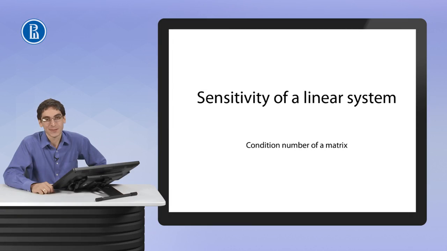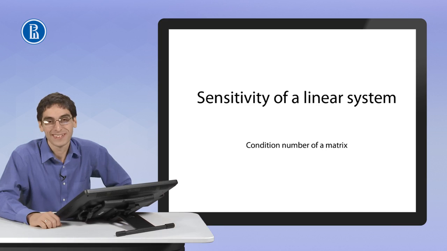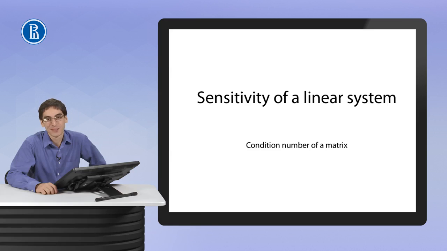In previous videos, we discussed some ways of solving systems of linear algebraic equations. In the next few videos, I'd like to discuss sensitivity of these solutions. This is to say, what is the effect on the solution of small errors or small deviations, small uncertainties in the input data? A related question is, what is the effect of the round-off errors which are inevitable? This will be the subject of the next two videos.